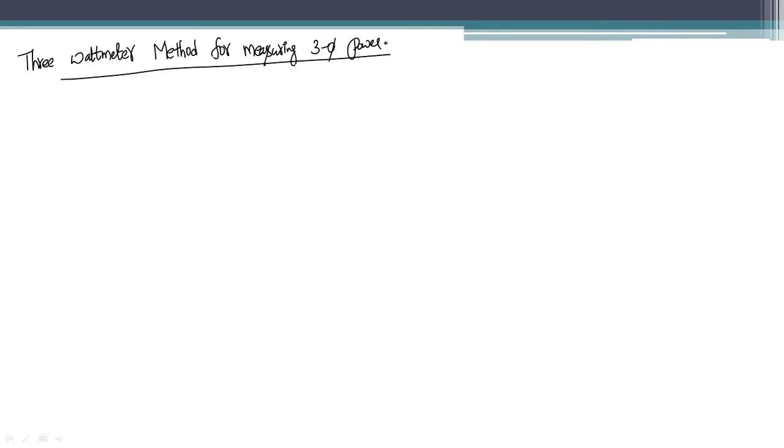Let us see that. If you consider this as the load, I am considering the load with star connection. So it is a three-phase star connected lagging load. Generally the power system loads are of lagging nature, right?